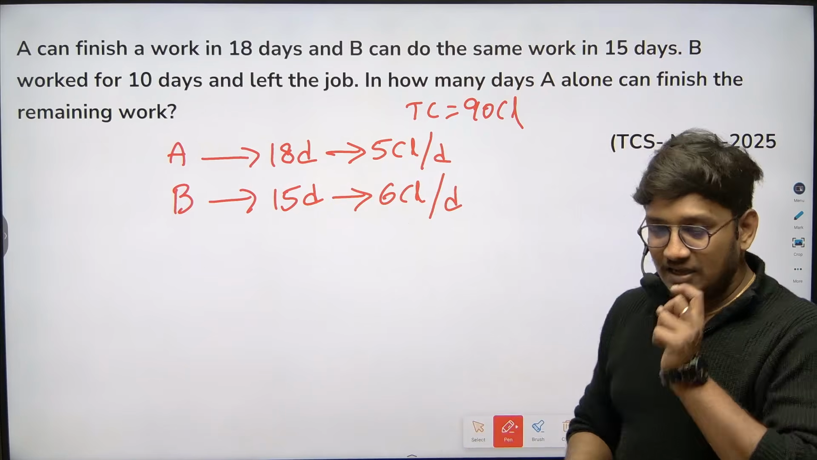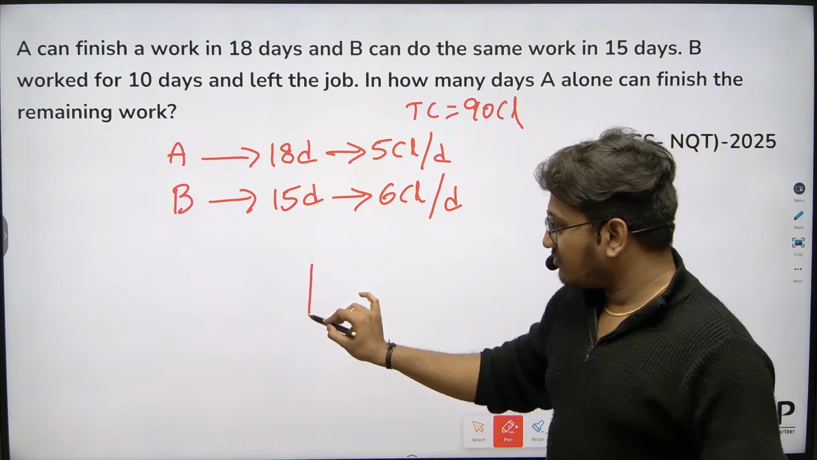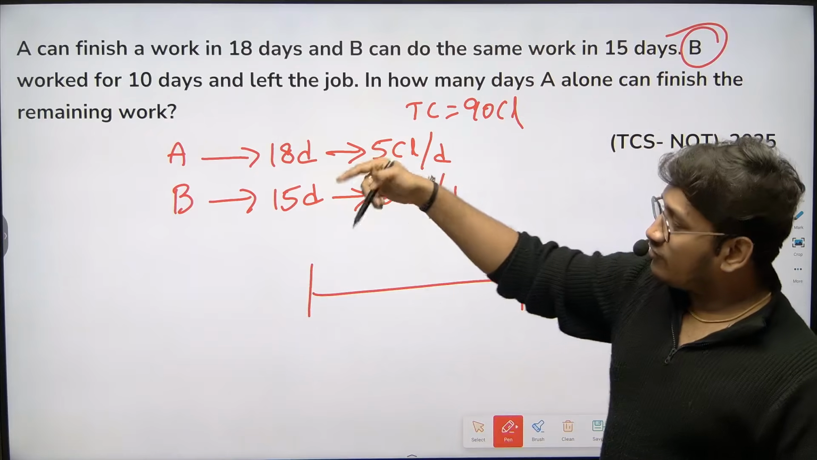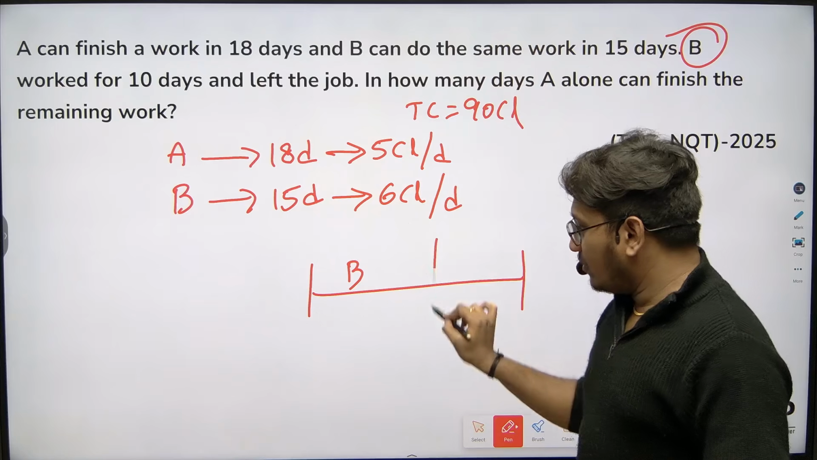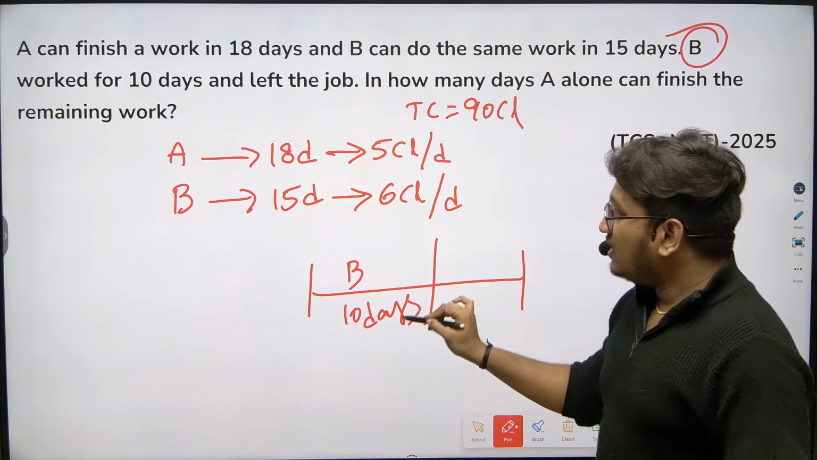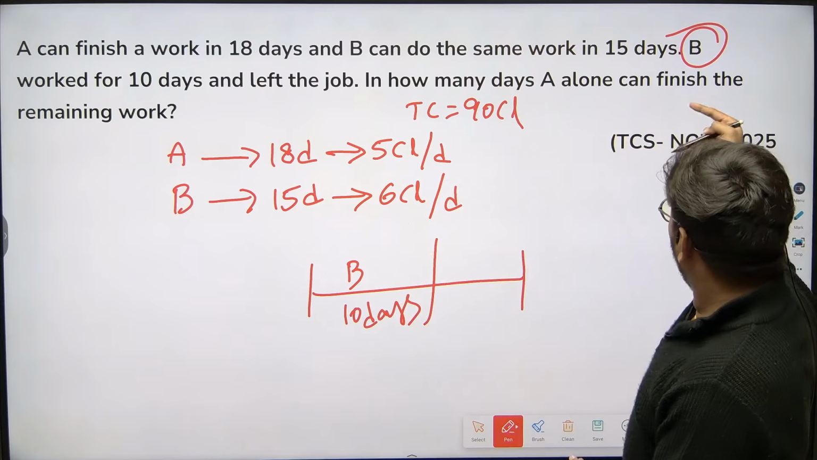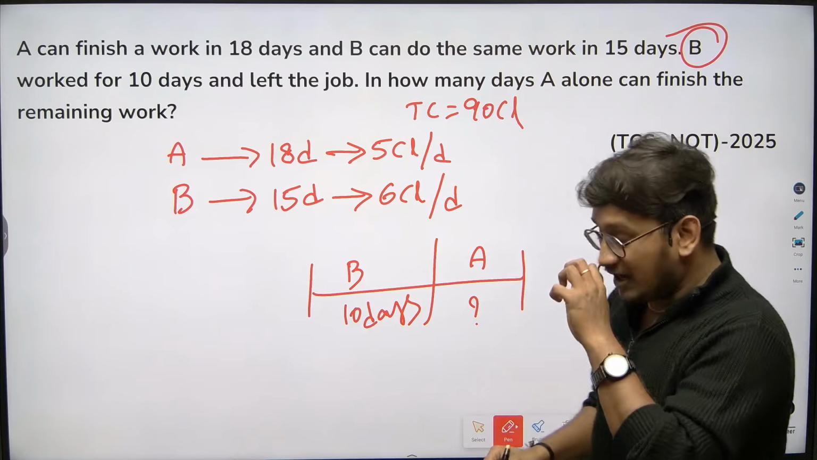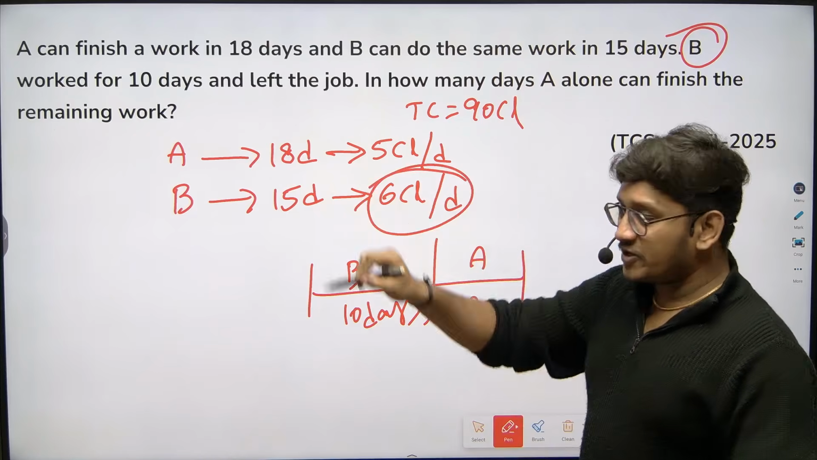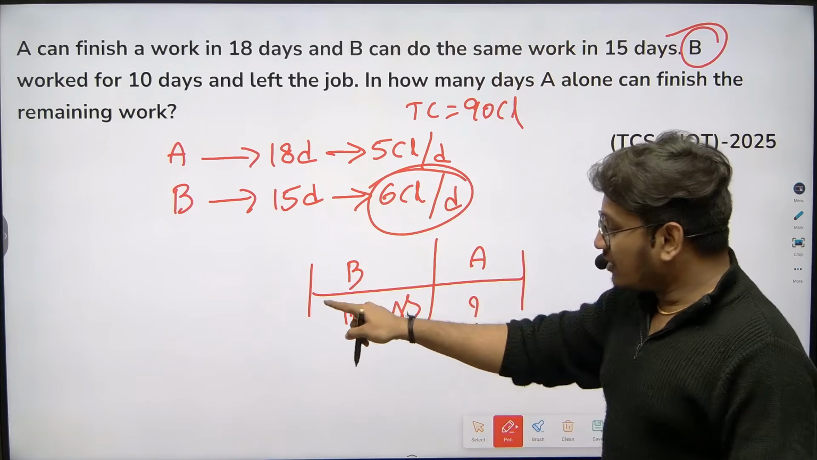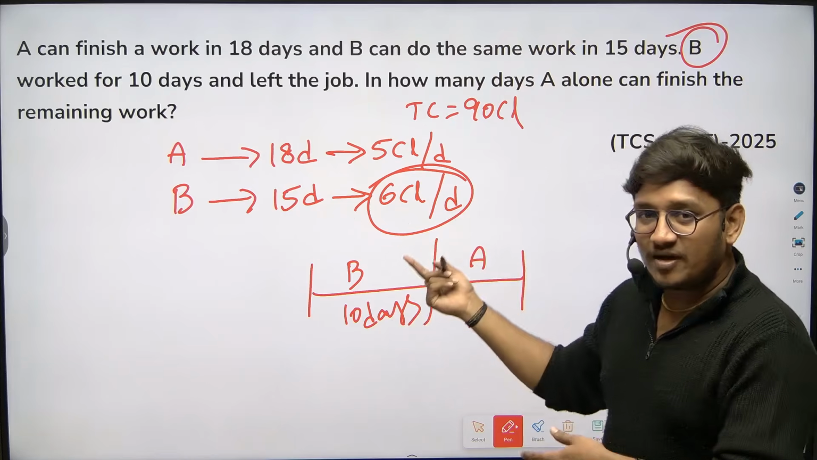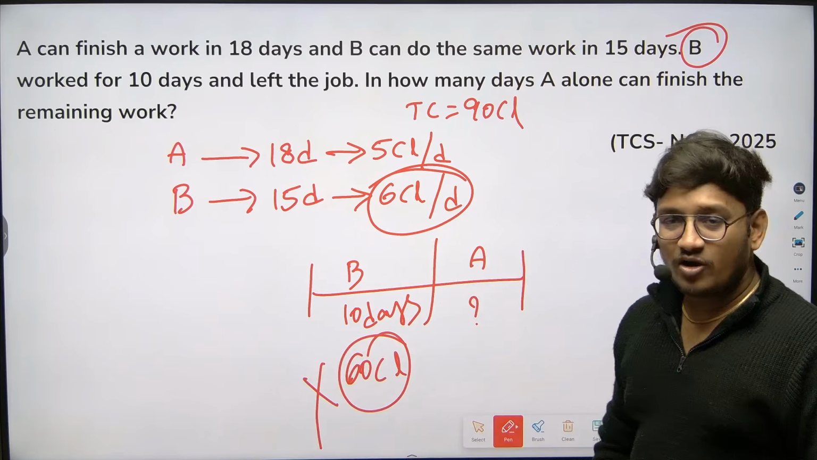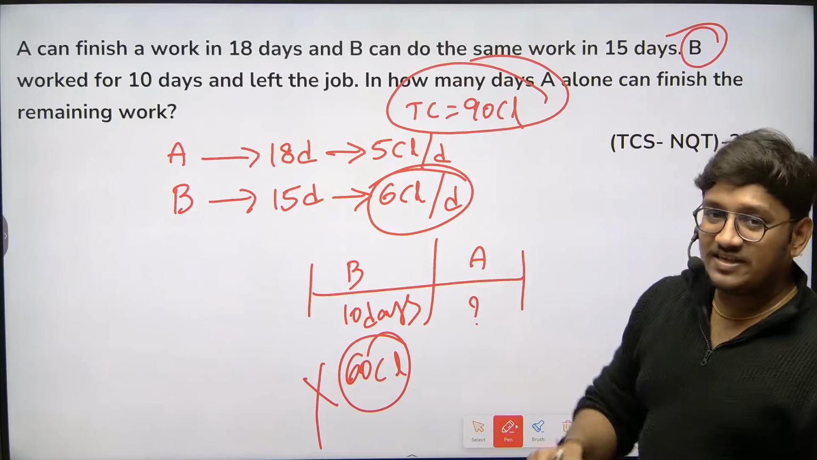Okay, that's the efficiency. Now the condition here is very simple. Let me draw one timeline. B worked for 10 days and left the job. In how many days can A alone finish the remaining work? We already know that B's efficiency is 6 chocolates per day. B worked for 10 days, so how many chocolates can B complete? 60 chocolates. Out of 90, 60 chocolates are completed.